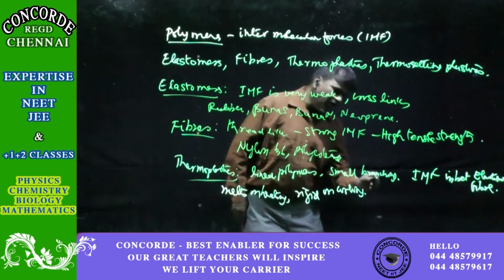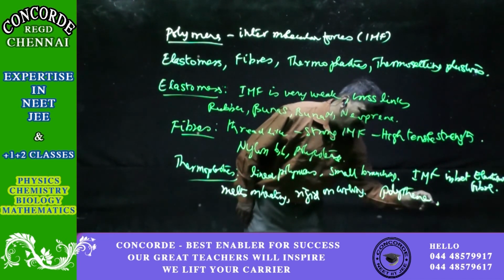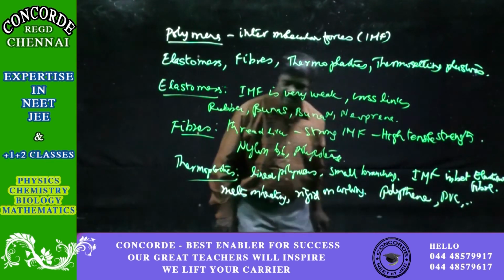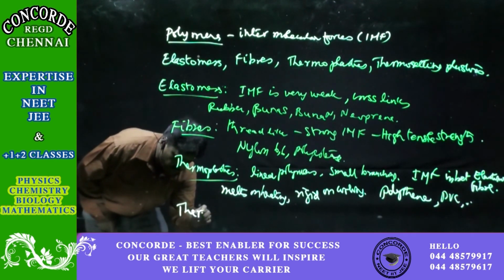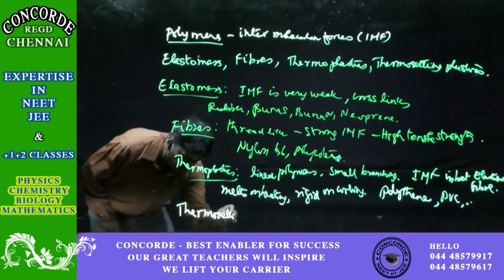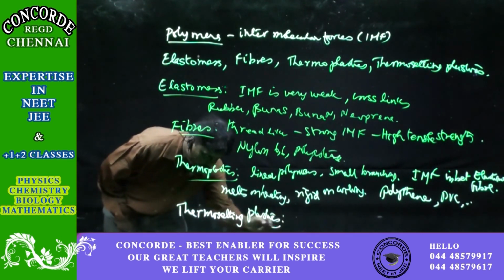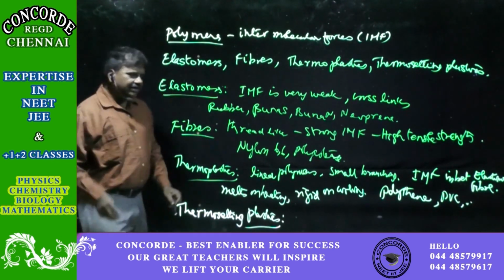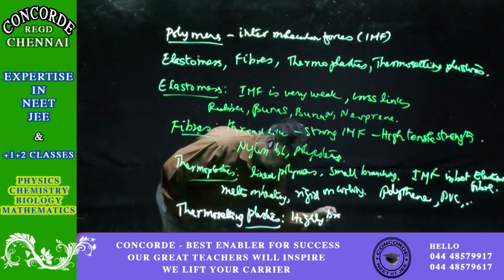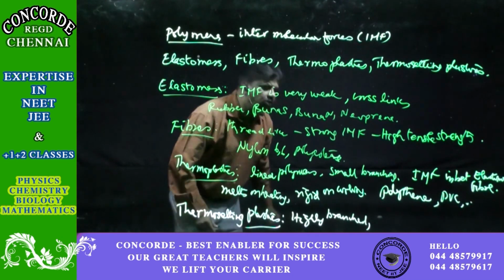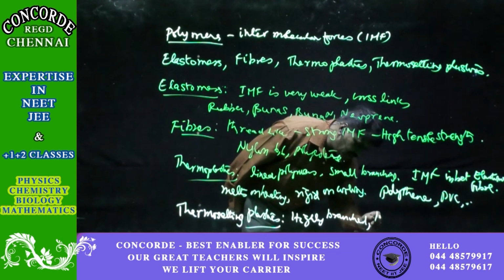You have typically polythene, polyvinyl chlorides, all of which come under that category. The last category is thermosetting plastics. Thermosetting plastics are highly branched polymers, and the intermolecular forces of attraction are very high.